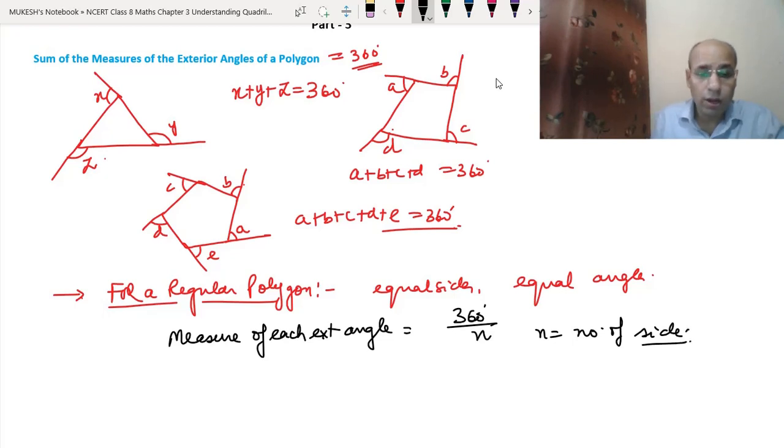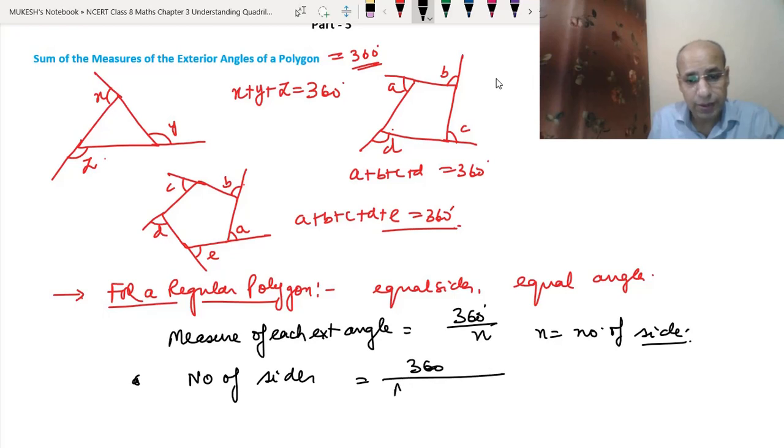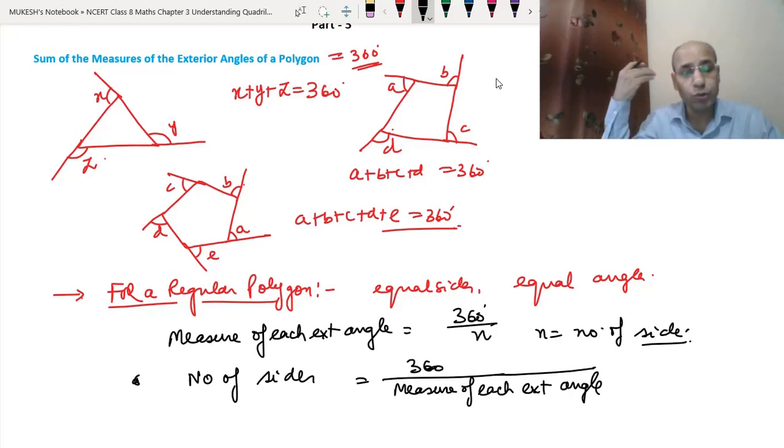Or if we want to find the number of sides and the measure of each exterior angle is given, then the number of sides is 360 degrees divided by the measure of each exterior angle. So by using these two formulas, we can find either the number of sides or the measure of each angle, whatever is asked. But remember, this is for a regular polygon where all the sides are equal and all the angles are equal.